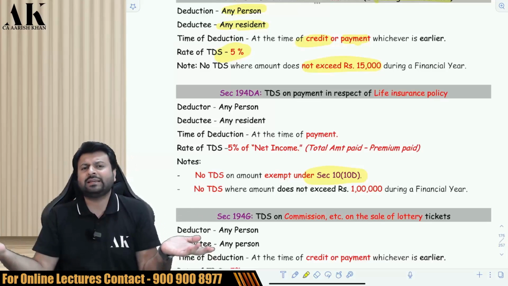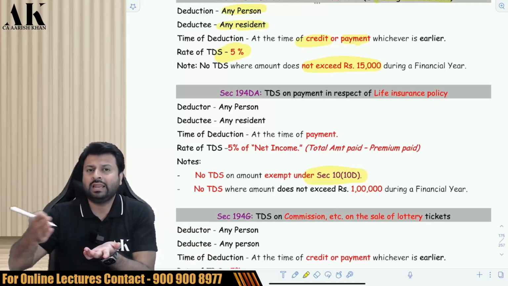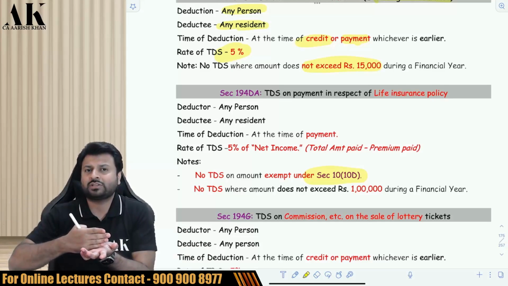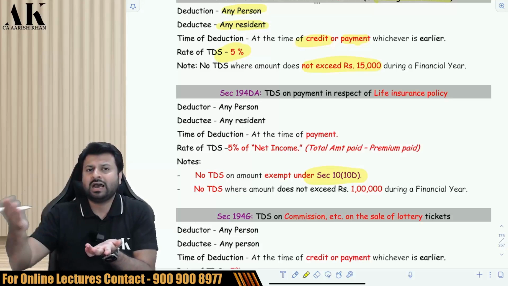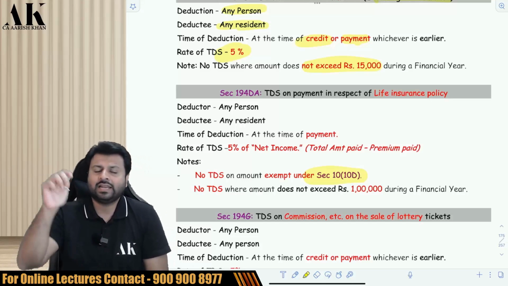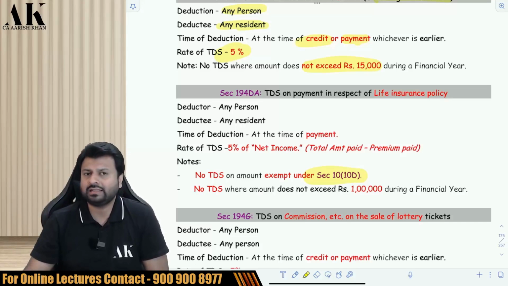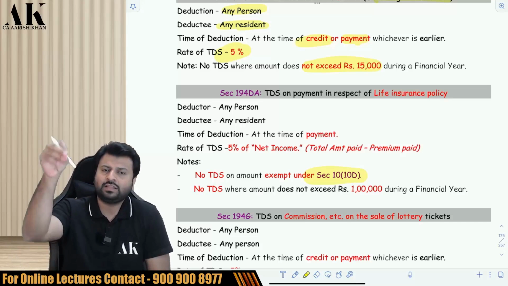Sir, when is payment exempt in the hands of the policyholder? Do you remember that? If the policy is issued between 2003 and 2012, the annual premium should not exceed 20% of sum assured. After that, 10% of sum assured, and so on. If you are within that limit, then it is exempt under 10(10D). If you are outside that limit, then it is taxable as per the income tax law. And if it is taxable, the question of TDS will arise.